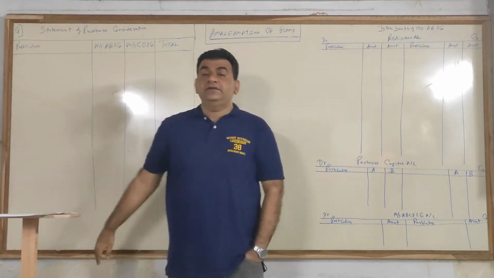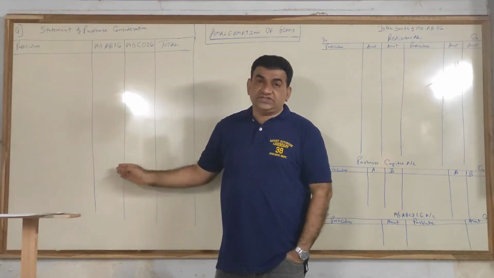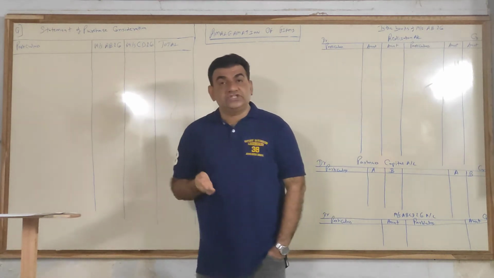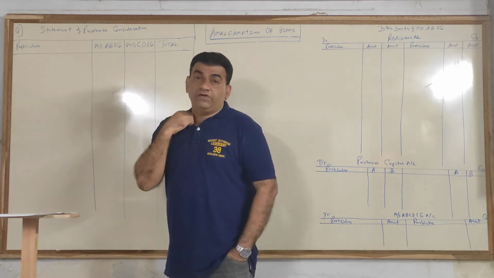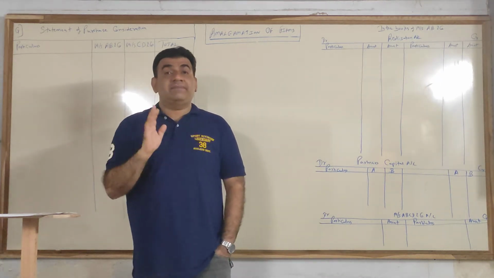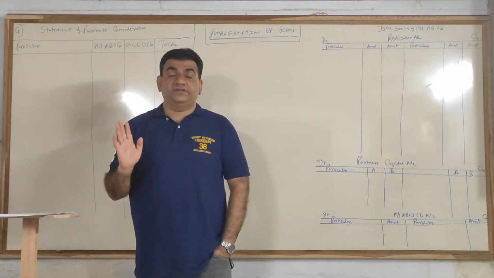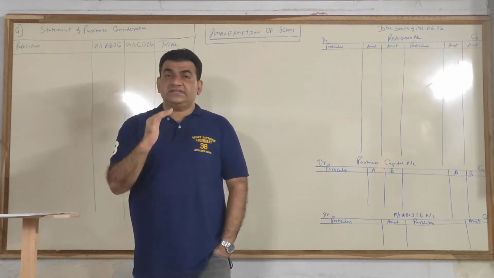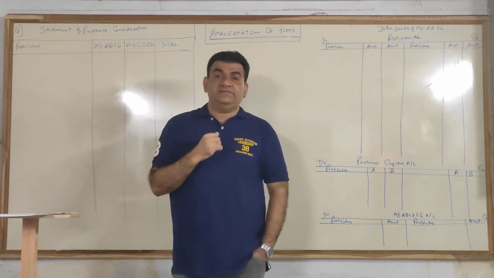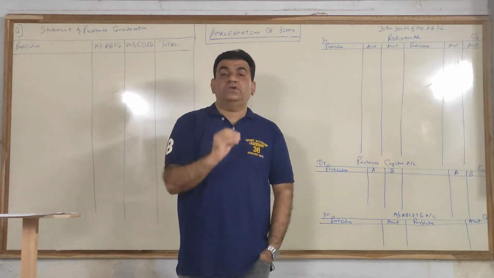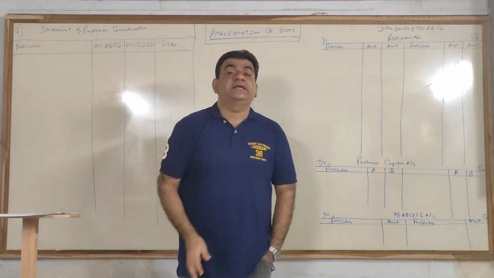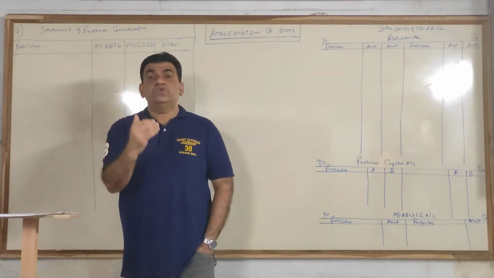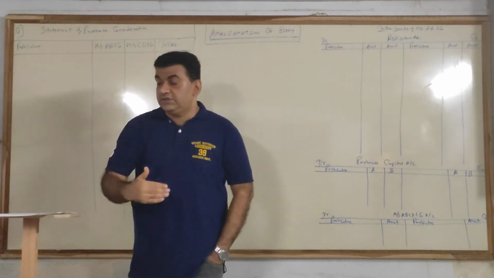The first part, we will prepare the statement of purchase consideration, and after that we will see how to prepare the ledger and how to close the books of the old firm, and then the balance sheet of the new firm. Everything we are going to do in the first sum. Don't worry, it's a very simple chapter. Just understand this sum very carefully, because if you get this first sum, assume that you are thorough with 60 to 70% of the base of this chapter. So let's read the sum and then we will go step by step as per the flow of the question.